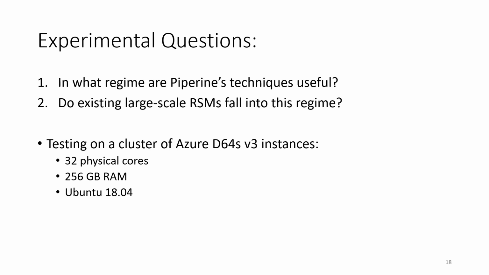Our main two questions for the evaluation were as follows. First, in what possibly synthetic regime can Piperine's techniques reduce the overall cost? And second, do any existing large-scale replicated state machines fall into that regime? For our testing purposes, all of our native executables, such as the prover or the x86 verifier that we'll discuss, would run on a cluster of Azure VMs. The prover was parallelized, the verifier was single-threaded.